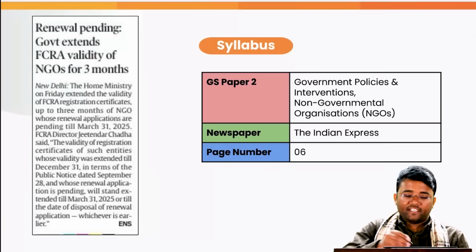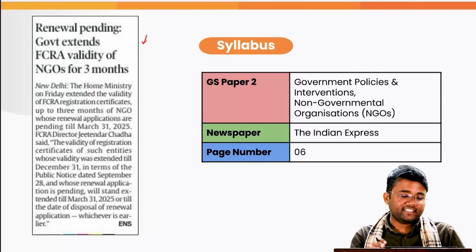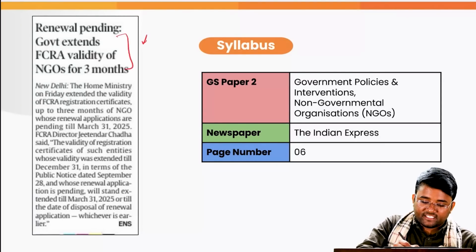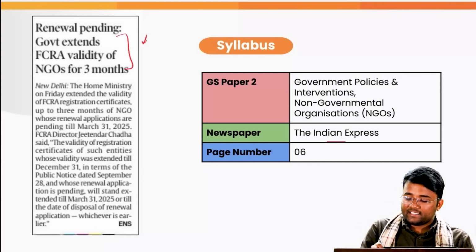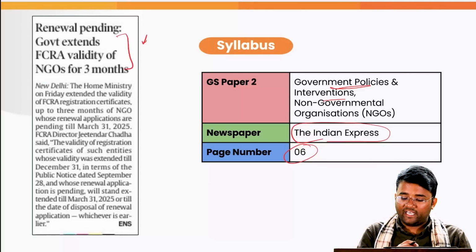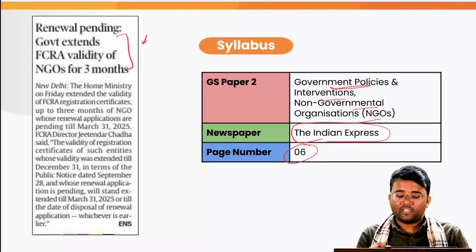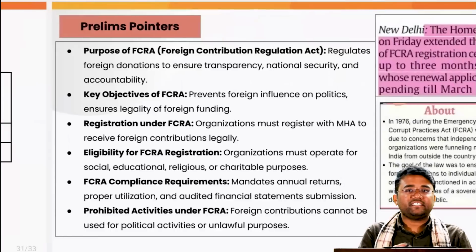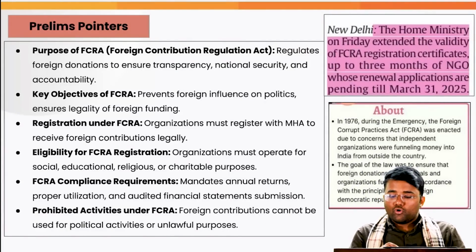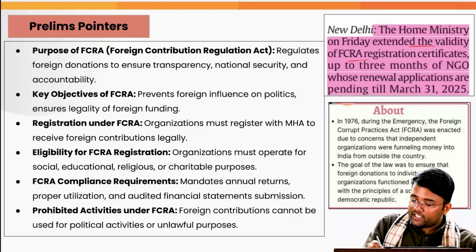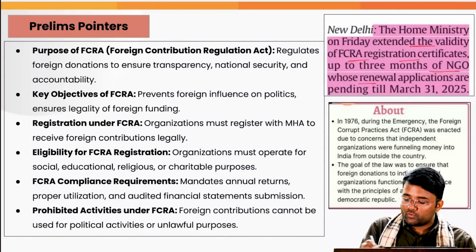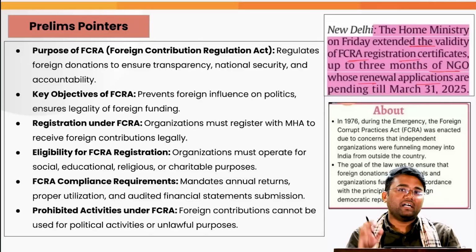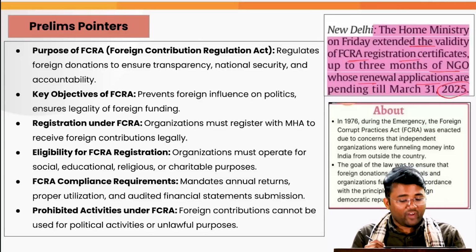The next topic is related to the Foreign Contribution Regulation Act itself: the government extends the FCRA validity of some of the non-governmental organizations for 3 months. This has appeared in today's Indian Express, page number 6, and this is related to government policies and interventions and non-governmental organizations, which is related to your GS paper 2. So the Home Ministry on Friday extended the validity of FCRA registration certificates up to 3 months for NGOs whose renewal applications are pending till March 31, 2025.